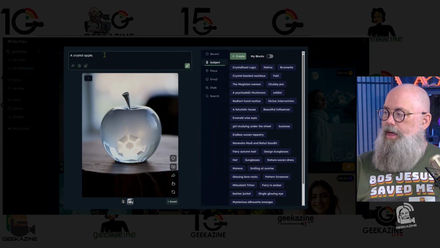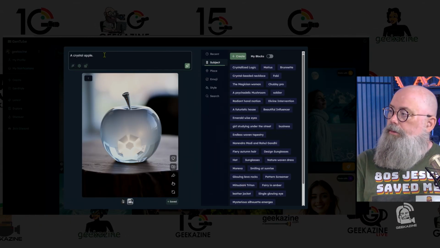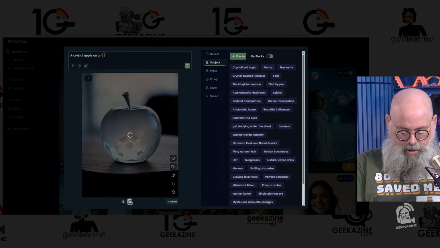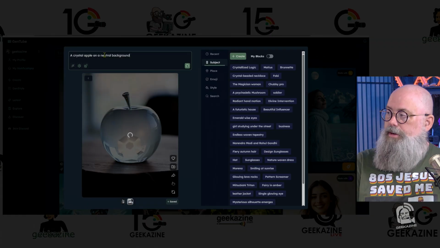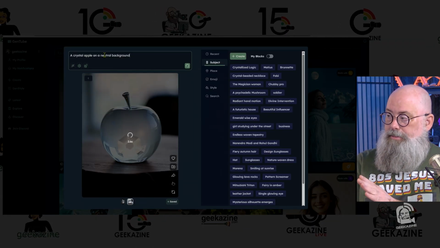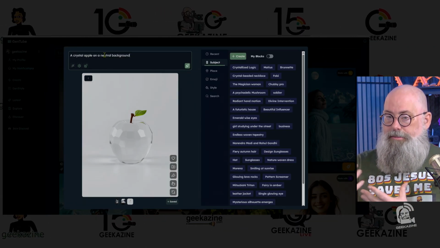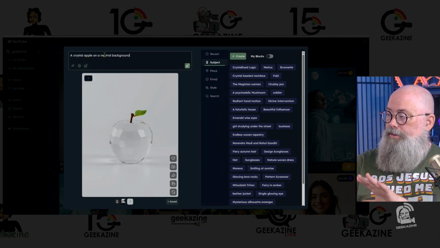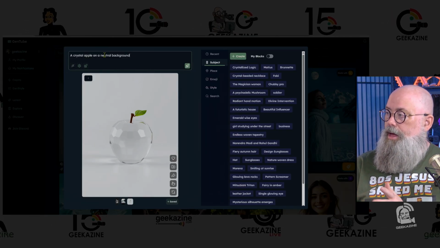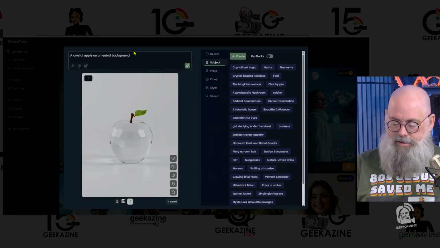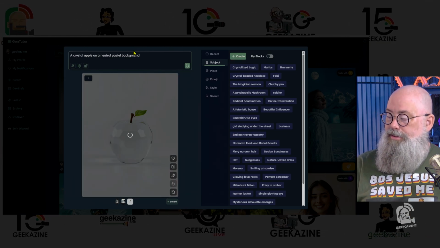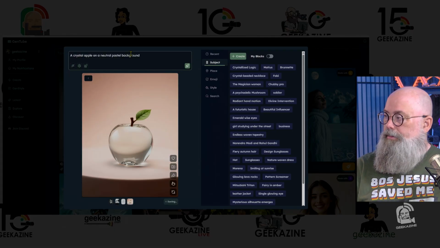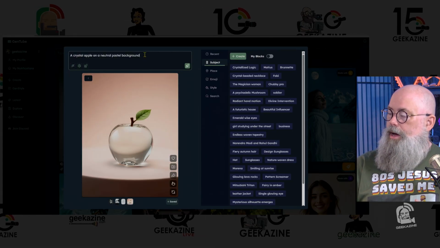Now in this crystal apple, we're going to go back on a neutral background. And then once you continue to type and stop typing, it's going to, in real time, try and create this item for you. So now this is a crystal apple on a neutral background. Let's say pastel, just so we can see this a little bit better. There we go. Now that looks good.